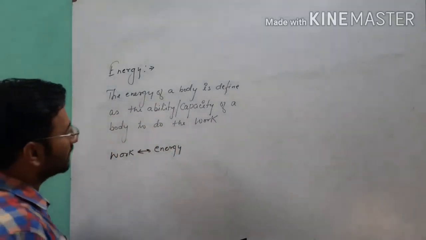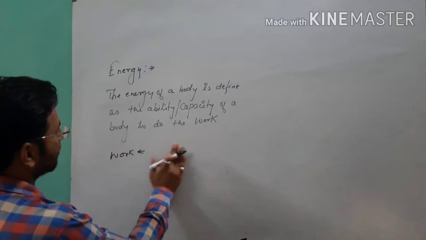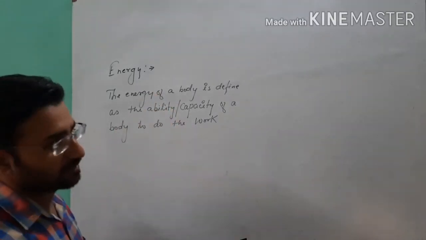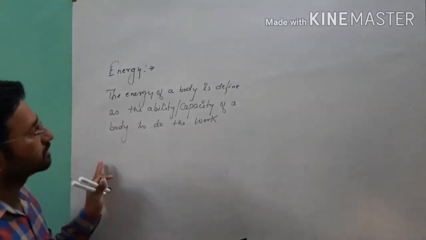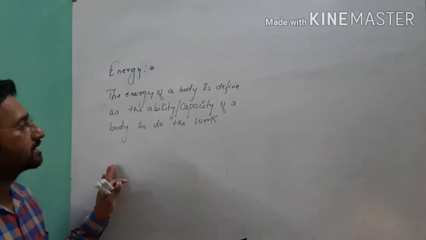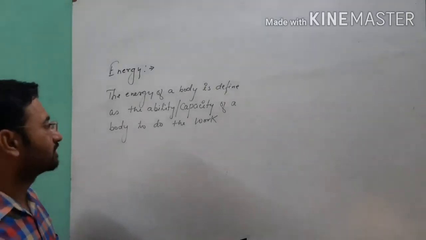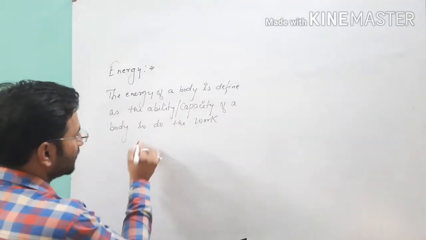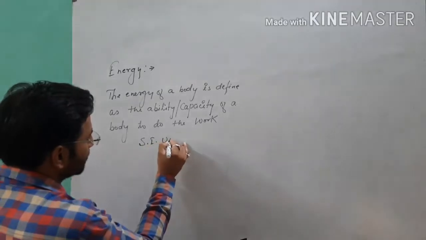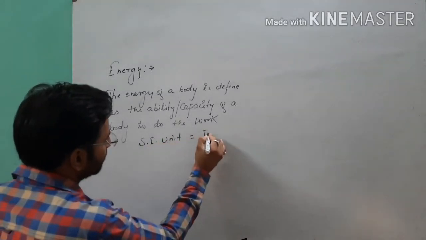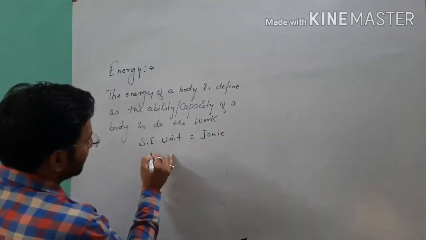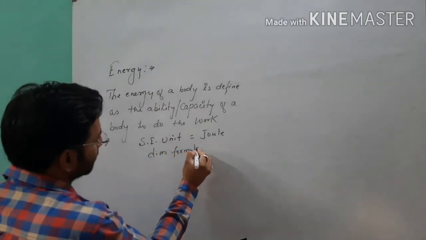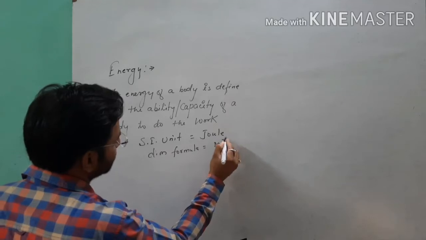So after that you can say this one can be the definition of energy. The energy of a body is defined as the ability or capacity of the body to do work. Now if we think about the SI unit, you know that, students, it is the same as work, joule. And the dimension formula, you also know, is ML squared T to the power minus 2.